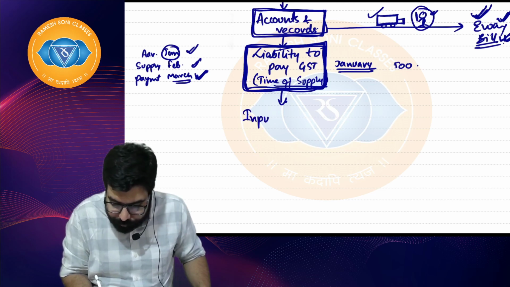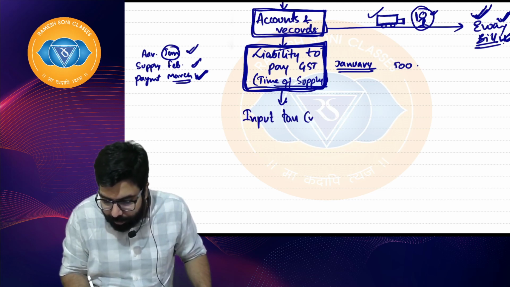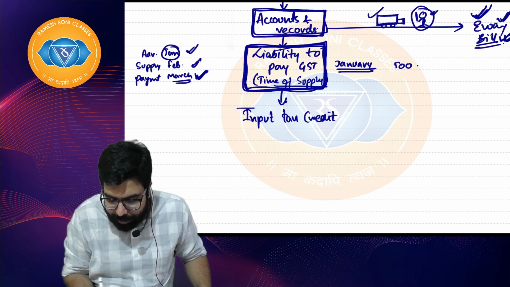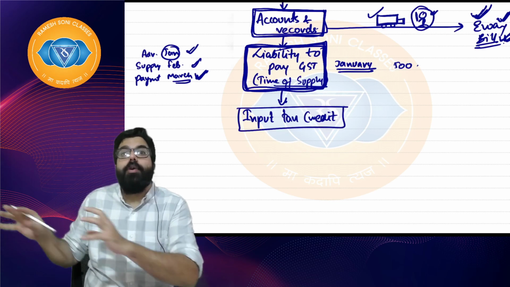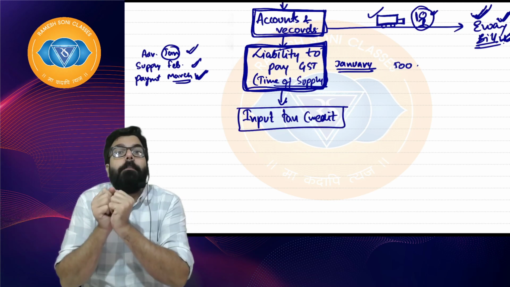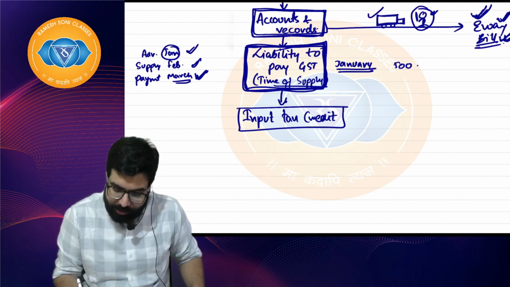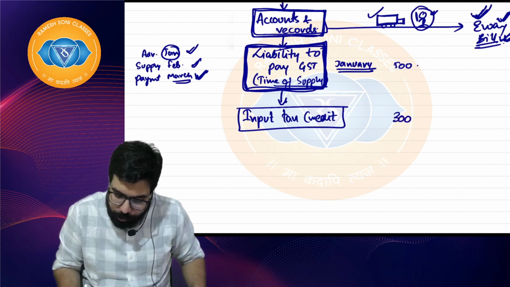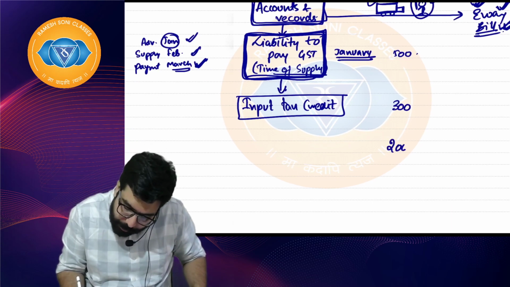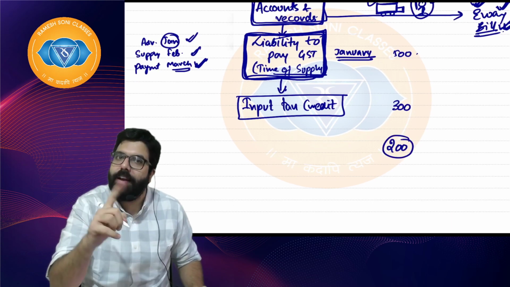Input tax credit. Means whatever tax you have paid, you get the credit of it. You will get the credit. So you will use your input tax credit. When I am getting off from Ola or Uber, I will say, sir, I already have a credit of 300 rupees and I'll make him a payment of only 200, right everyone? You guys do that, right?